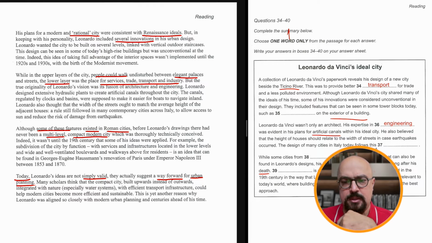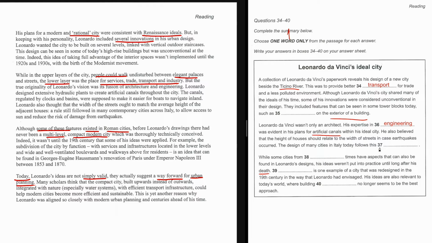It is something that they followed. So that is rule. This rule. Now, while some cities from times, which times? Roman times, maybe, have aspects that can also be found. While means although. So although some of these features exist in Roman cities, so Roman times.